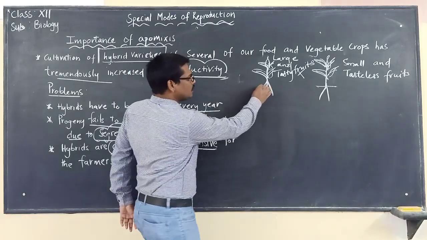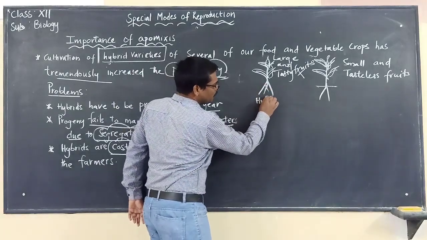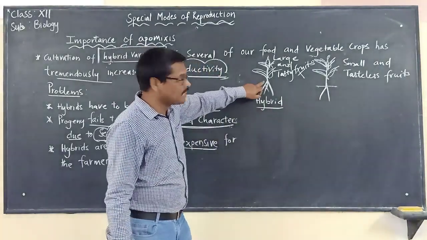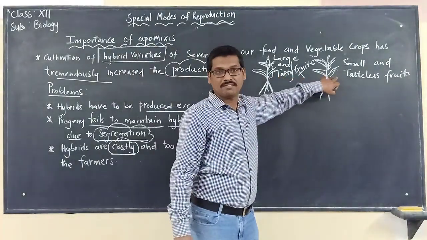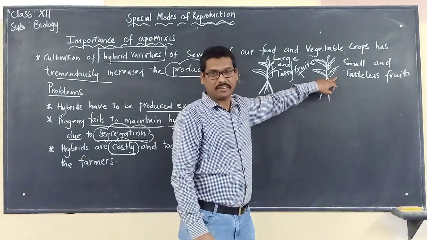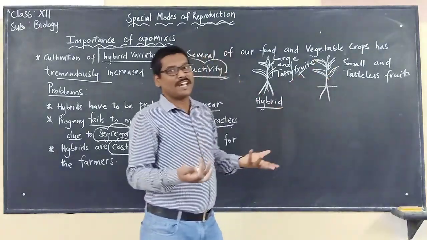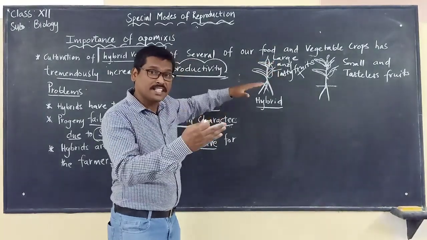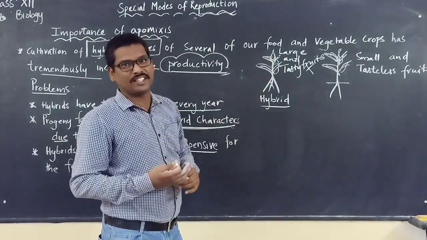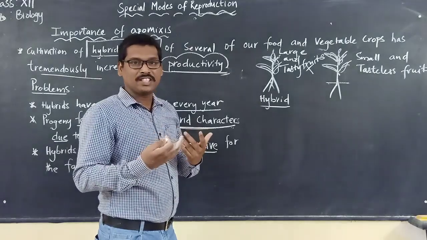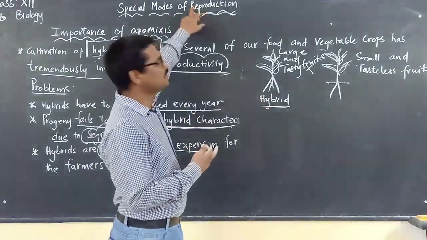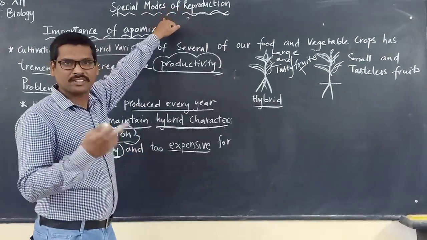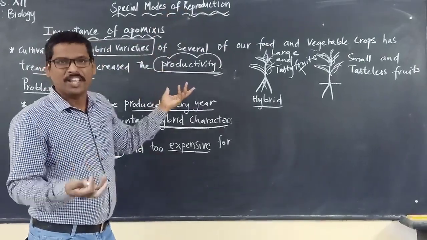So here is the hybrid. Let us say that this is the hybrid with the desired characteristics that you want. And you don't want this hybrid to be crossed with this naturally in the environment, in the fields. So what can be done now? You want only these characteristics to be transferred from one generation to another generation. How is it possible? It is only through the special mode of reproduction. That is what? Apomixis.